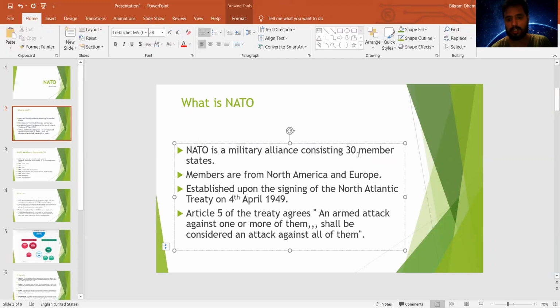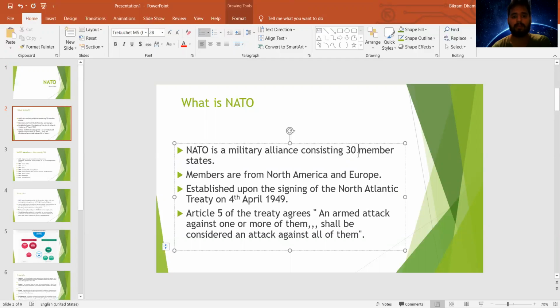This organization was established on 4th April 1949, after the end of the Second World War in 1945. It was established after signing the treaty known as the Washington Treaty. This treaty is also known as the North Atlantic Treaty, which was signed on 4th April 1949, which led to the foundation of this security alliance or military alliance organization known as NATO.